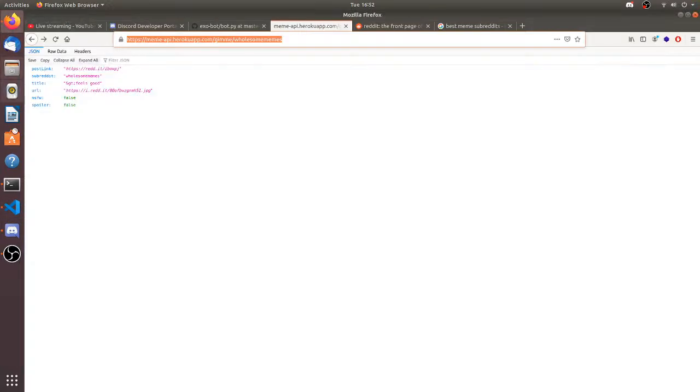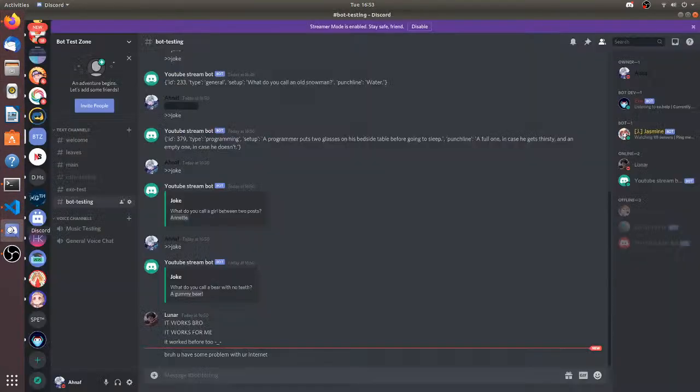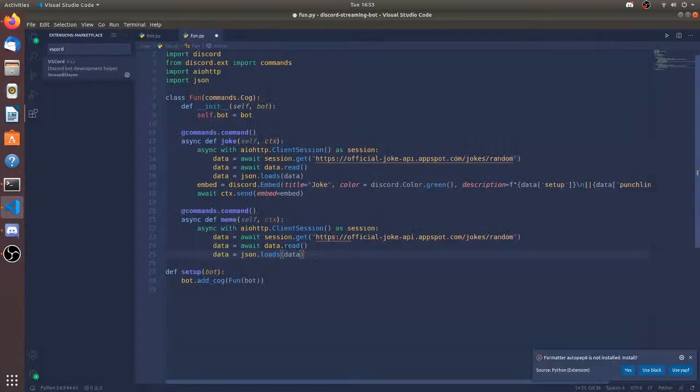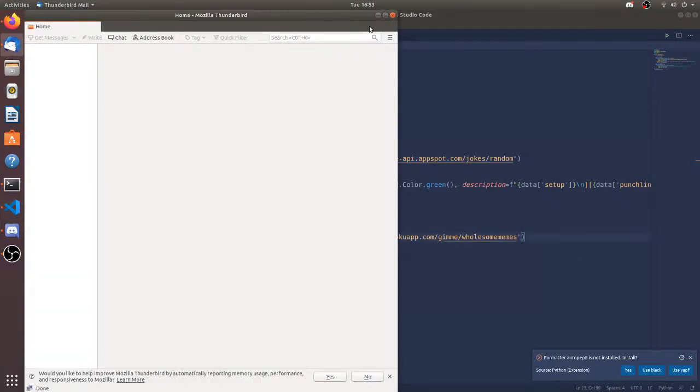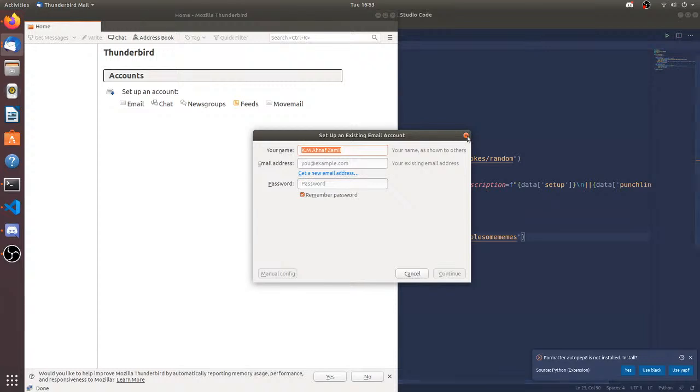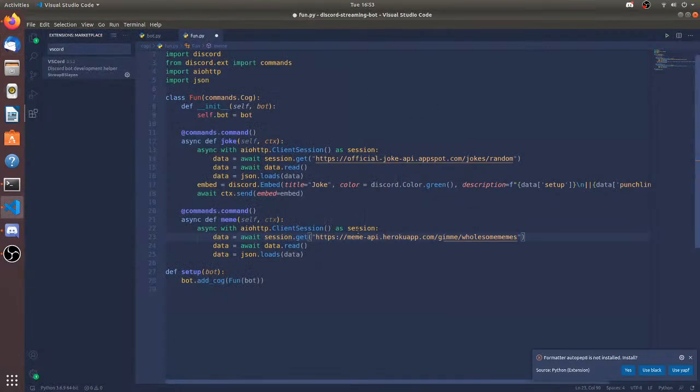Why did I open Thunderbird? Bro, you have some problem with your internet. Oh, sorry. Yeah, I have really bad internet. That's a thing. I have such a bad internet connection. Let me close it. Oh no. I don't want it to open my email. I have some things that I don't want to reveal to you guys.